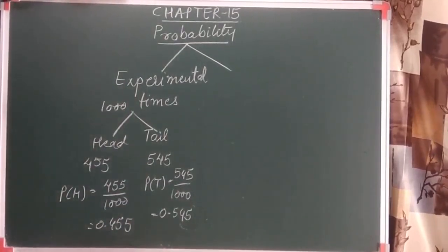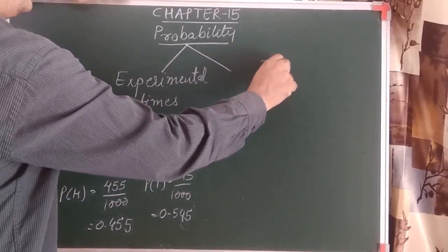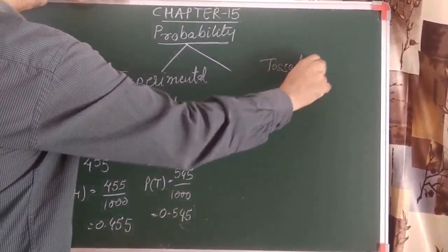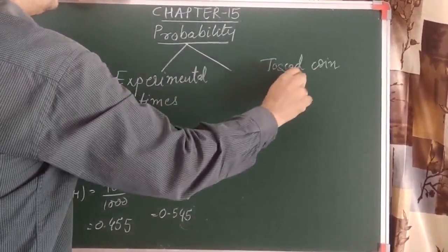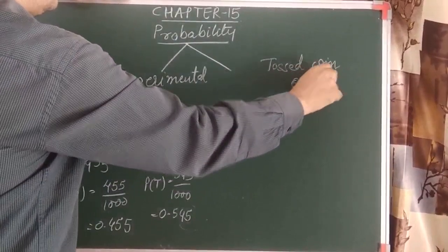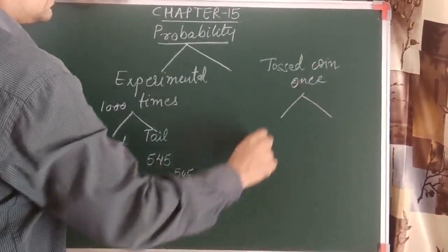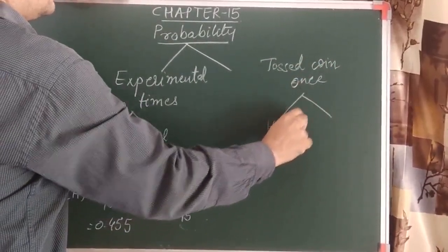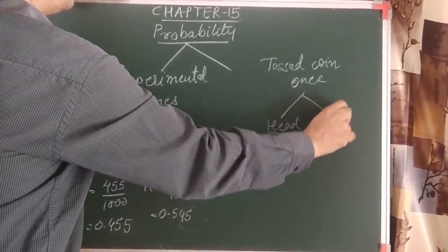But if I ask you the question, when we toss a coin once, what are the outcomes we have? We can say either we obtain head or we obtain tail.